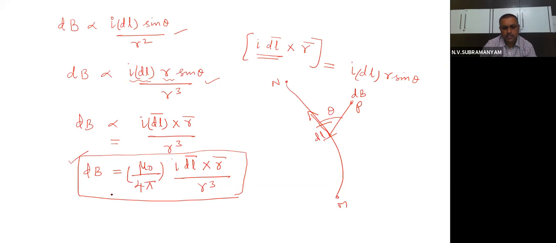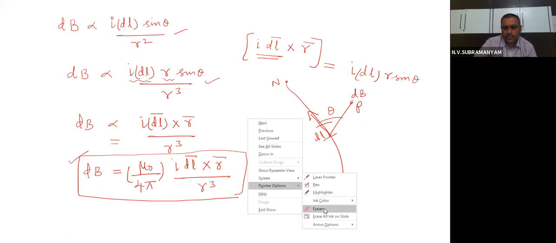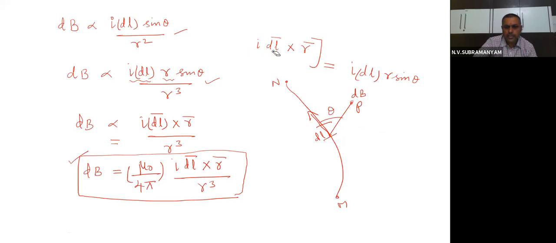Very simple, children. Because of the entire wire, I want to know the magnetic field due to the total wire. Then that can be written as, let me write it.